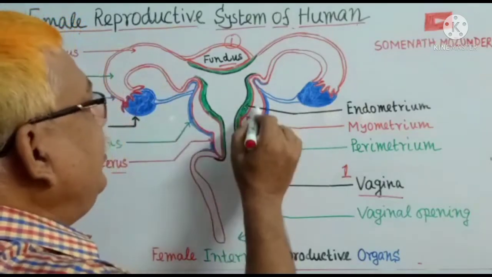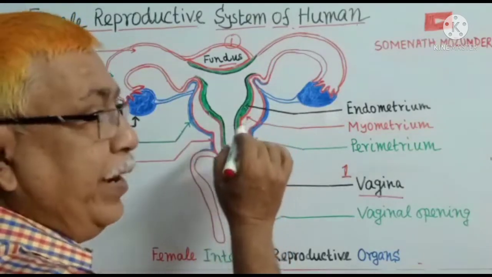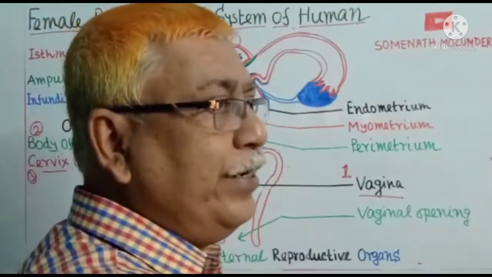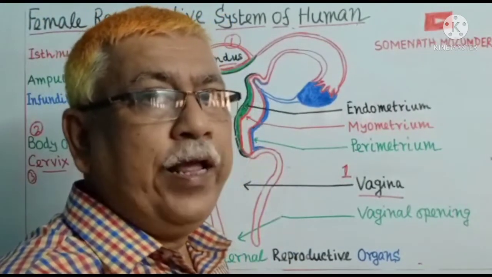Wall of the uterus is made up of 3 different tissue layers.